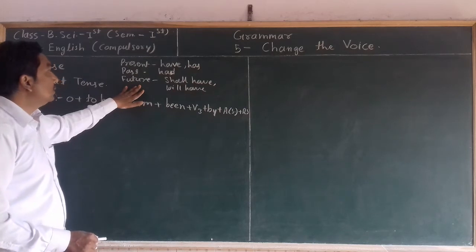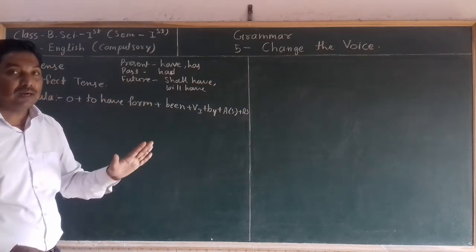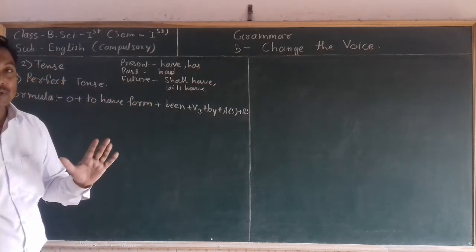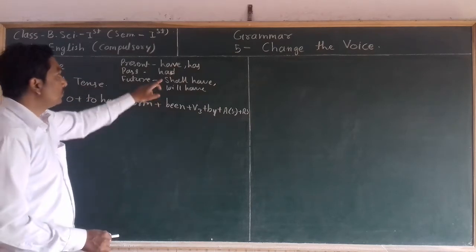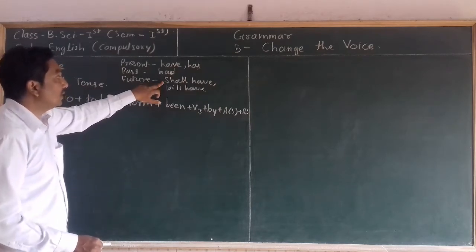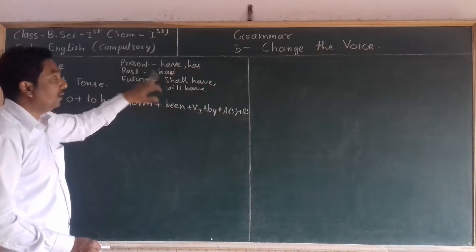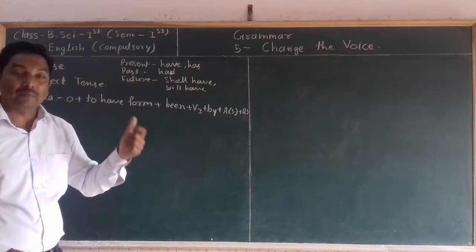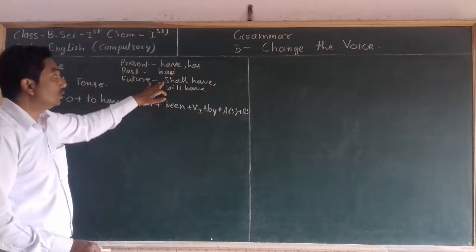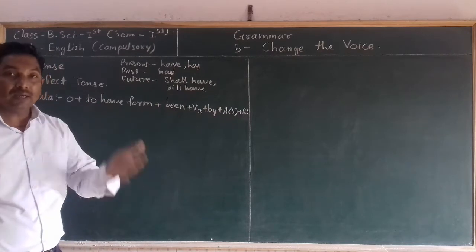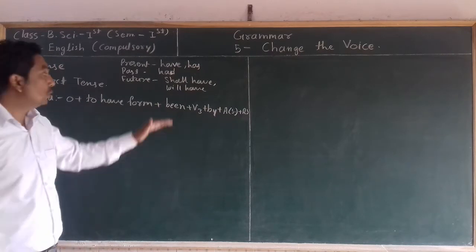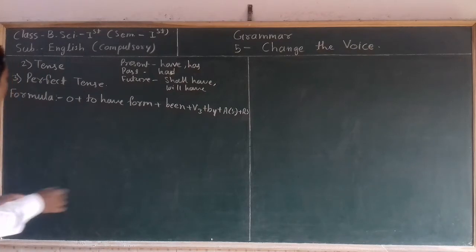In future perfect tense, if the sentence is related to future perfect tense, quickly take in mind the to have forms of future perfect tense: shall have and will have. After I and we we use shall have, and after any other subject we use only will have. Now let's take an example.